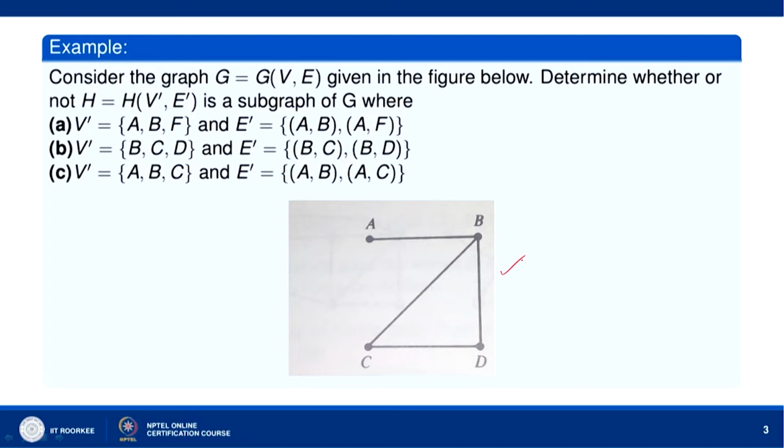Determine whether or not H equal to H(V', E') is a subgraph of G, where V' is A, B, F, and E' is AB, AF. Now, V' is ABF and the set of vertices of G is V(G) equal to ABCD.